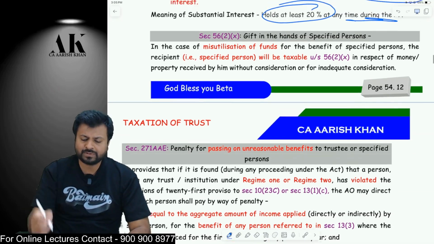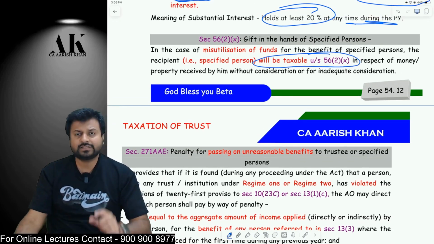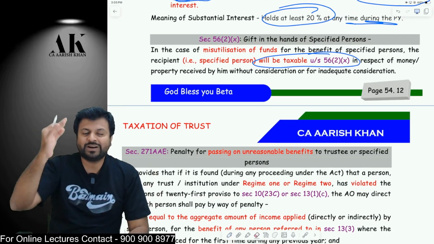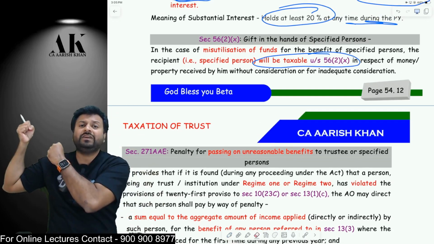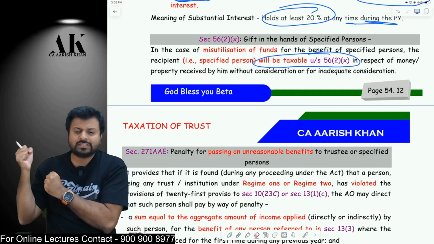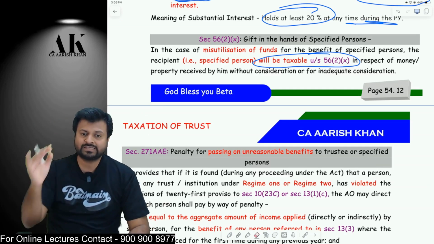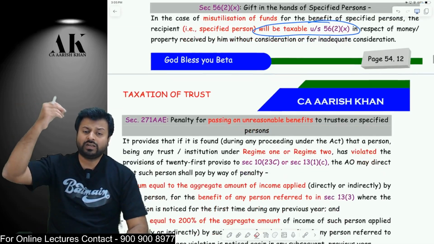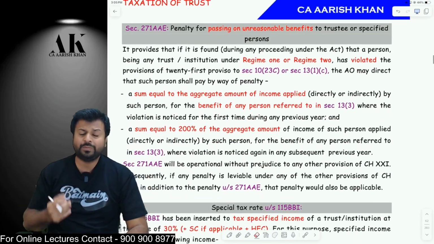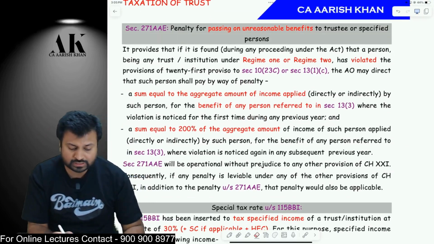What consequence does that specified person have to face? For that specified person, taxation of gift will apply under section 56(2)(x). Whatever benefit the specified person is receiving from the trust, the specified person will be liable for gift taxation under section 56(2)(x). And what is the consequence that the trust has to bear? The trust has to bear a penalty under section 271AAE.